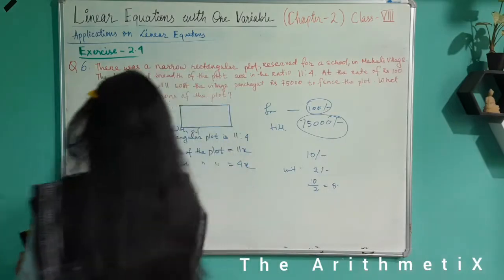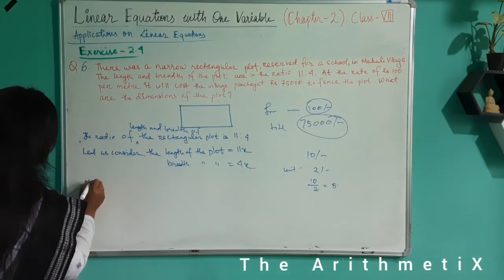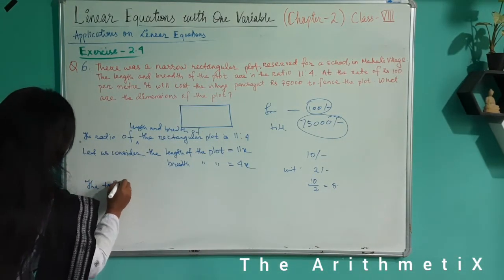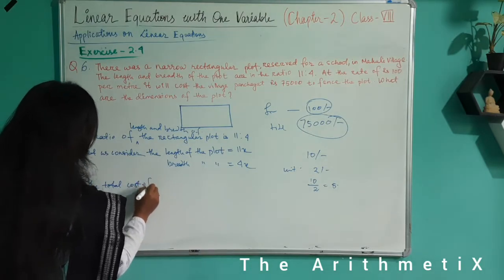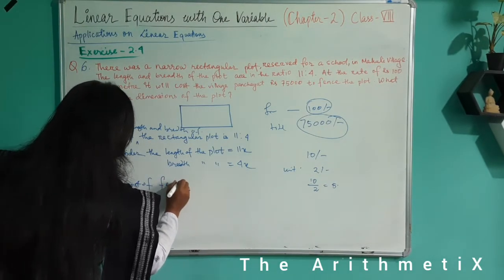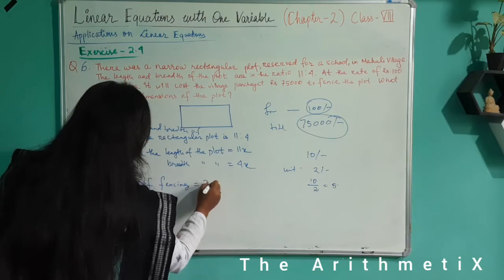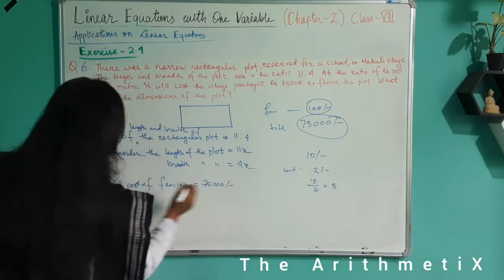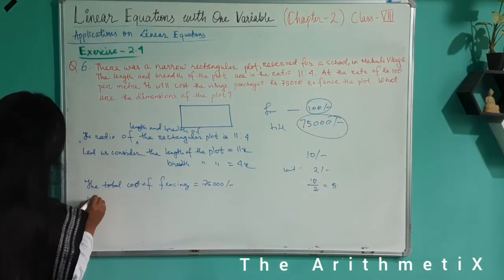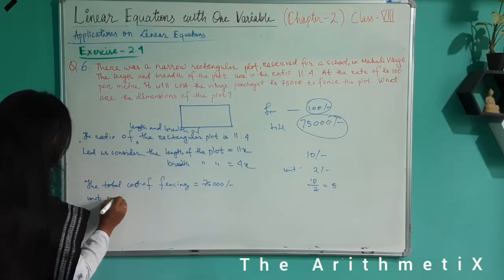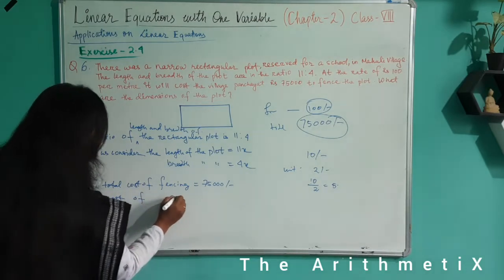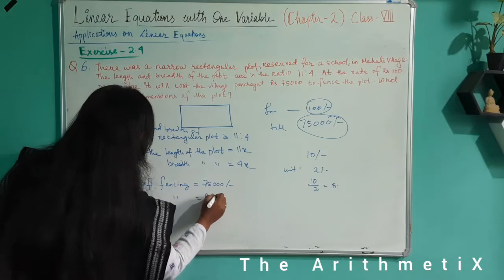So let us write here: the total cost of fencing is 75,000. Unit cost of fencing is rupees 100.